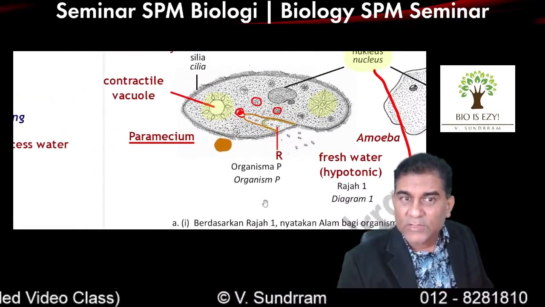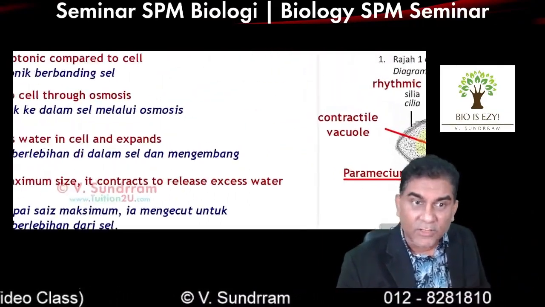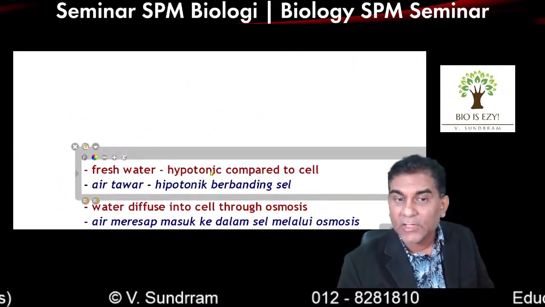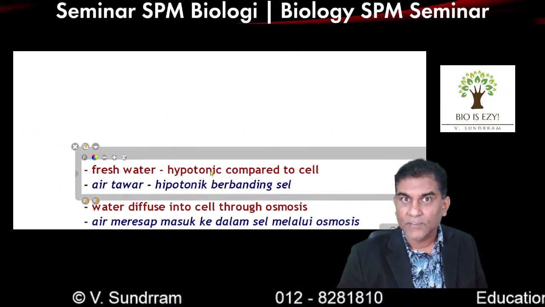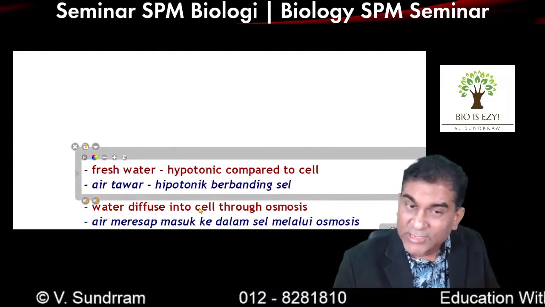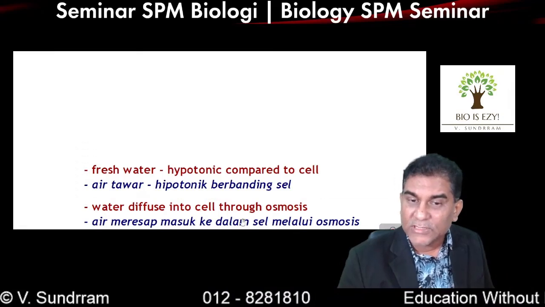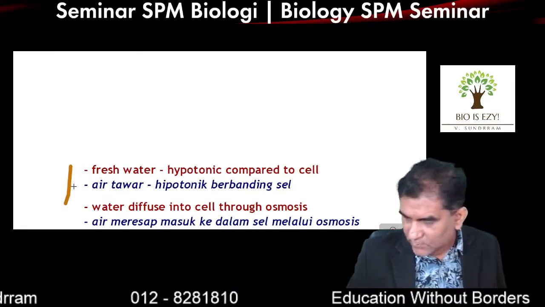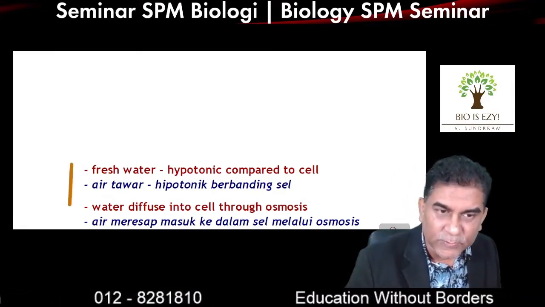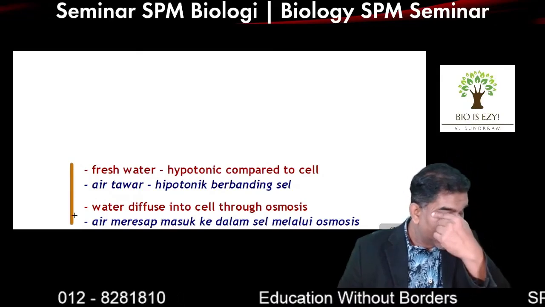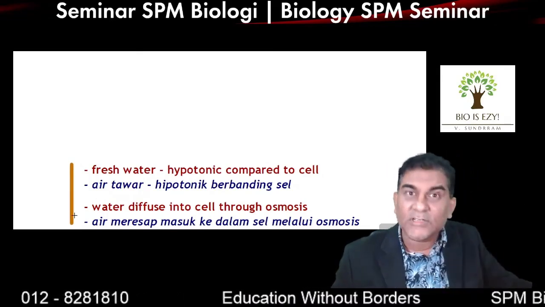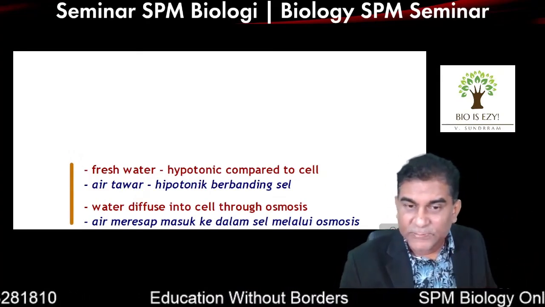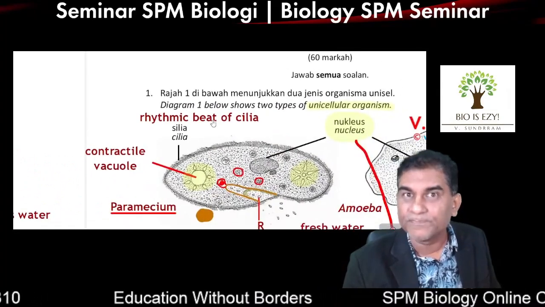So in case the question asks you, what's the function of the contractile vacuole? Fresh water is hypotonic compared to the cell. Because the fresh water is hypotonic, water diffuses into the cell through osmosis. Take note, these two are basically the explanation for osmosis. Why is there a problem? Because water is diffusing into the cell through osmosis. This is the problem. We still haven't explained what the contractile vacuole does.